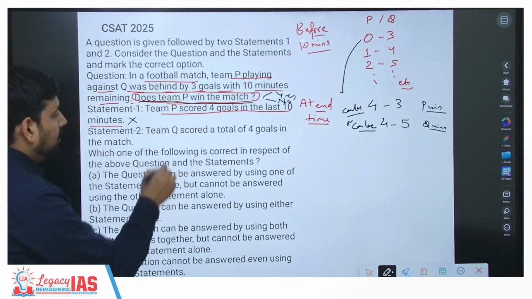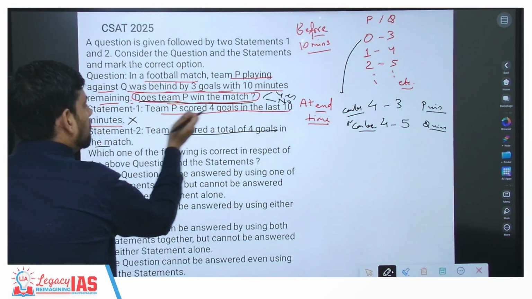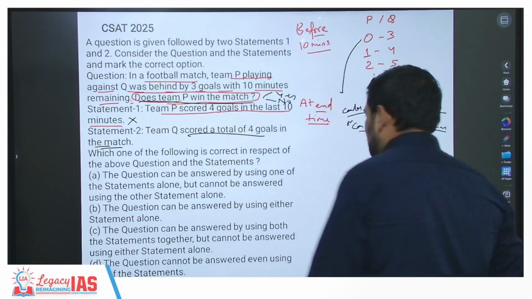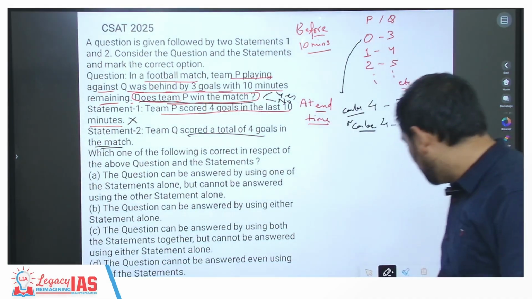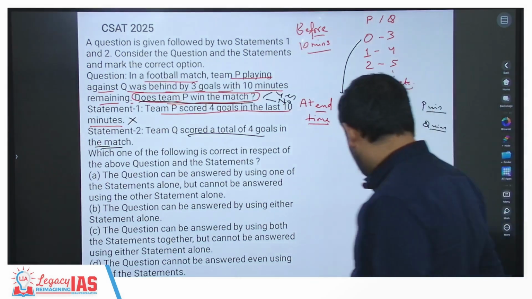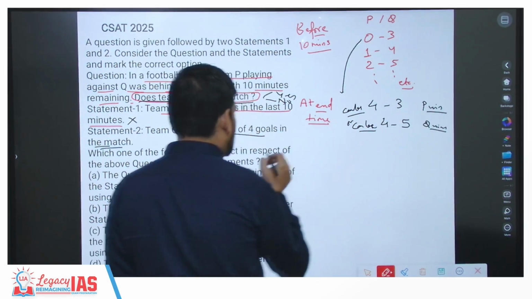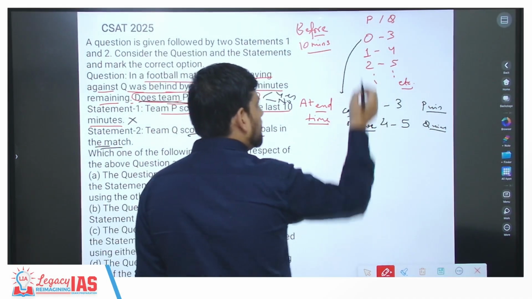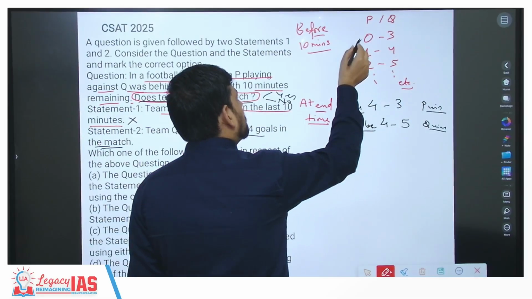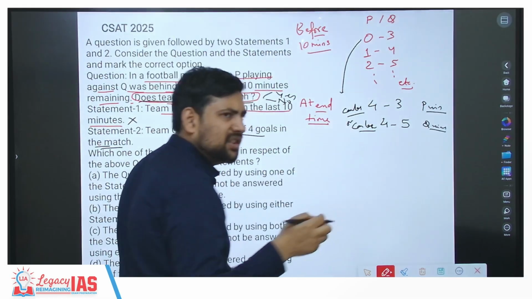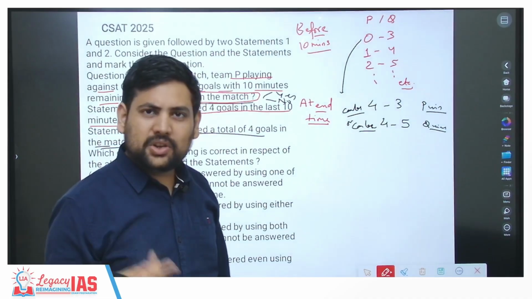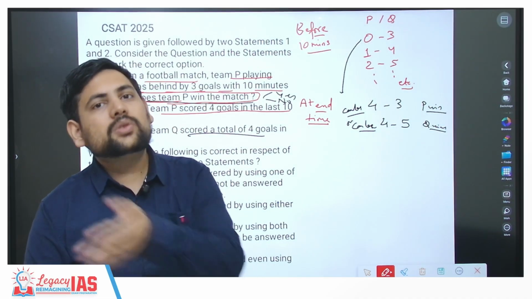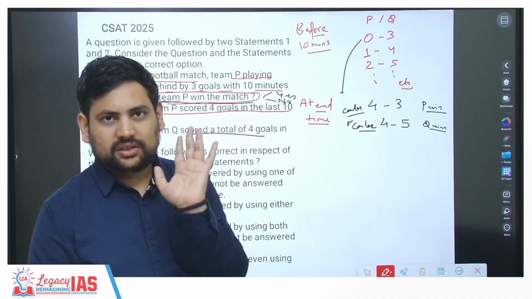Now the second statement. Team Q scored a total of 4 goals in the match. Now, does this help you in any way? Team Q scored 4 goals in total in the match. Now, let's take Q to 4 goals. I don't know how much P scored. Same logic. Because I don't know how much P scored, you are just telling me that Q scored 4 goals. I don't know still. Correct?